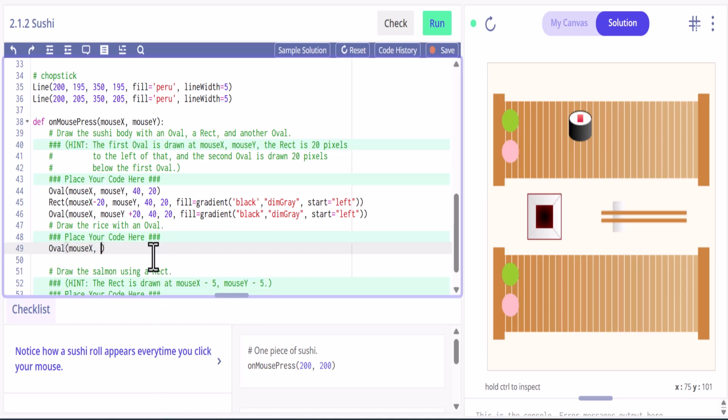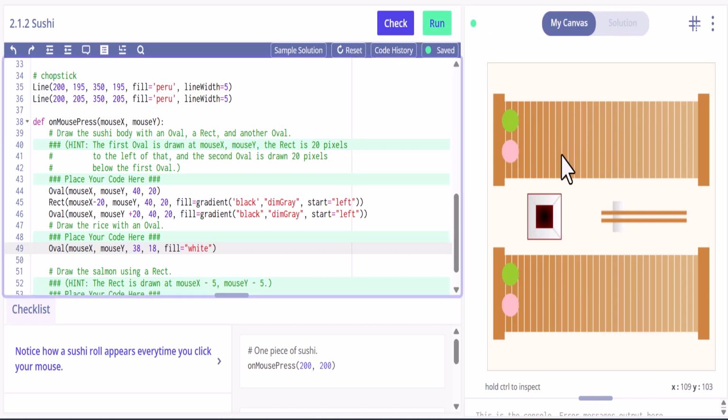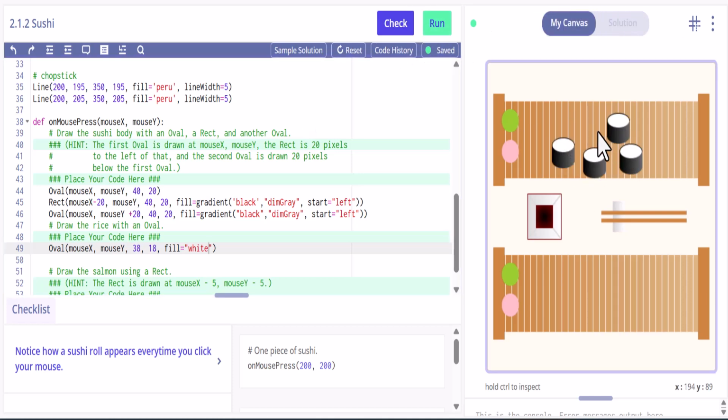And we're going to keep these mouse X, mouse Y, because it's just kind of in the center, so we don't have to offset them at all. And then we'll do just slightly smaller than what we did before. And we're going to fill that in with white. Aha, that worked. Perfect. All right, so now we've got one last thing.